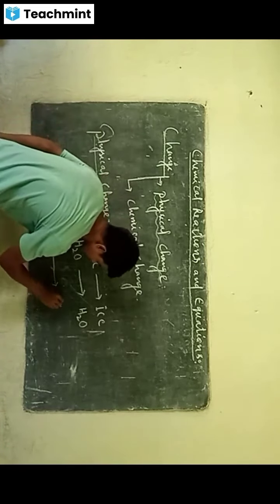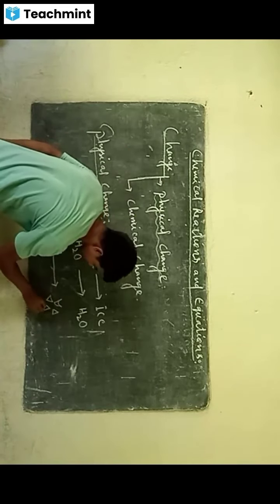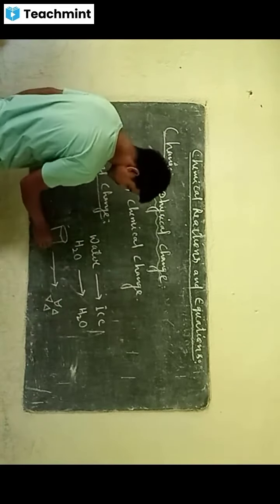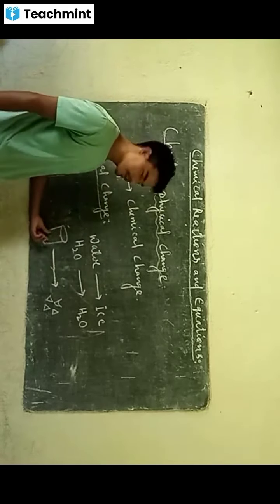You can break this glass into pieces. See, the form of the glass changes. This glass looks like this.